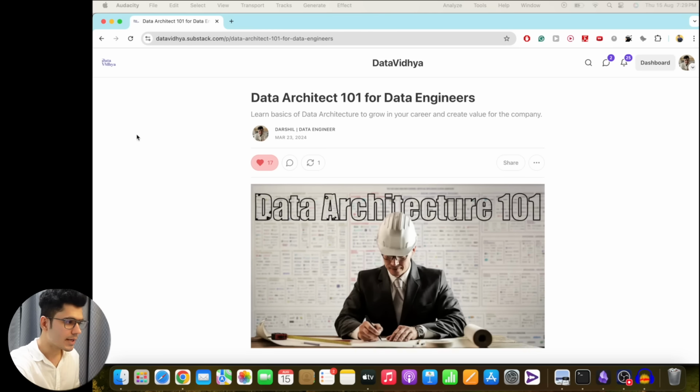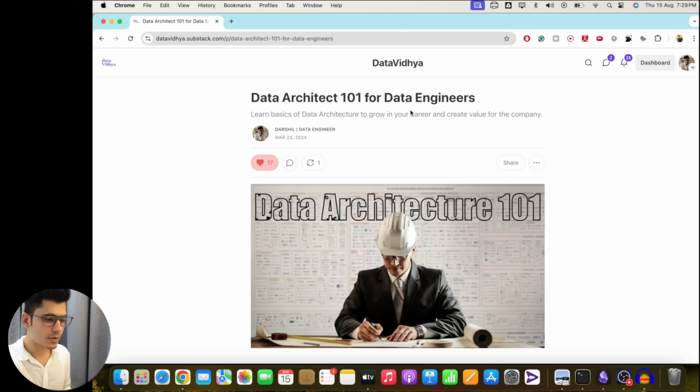Now I want to make you understand data architecture first, because before we even understand the different parts of data engineering, it is really important that you understand how to build the basic architecture as a data engineer, because this is the core skill set and we'll be learning about that, right?